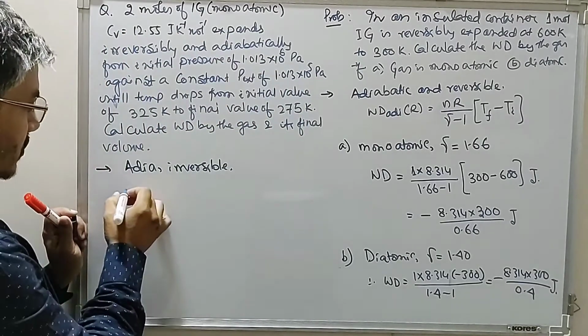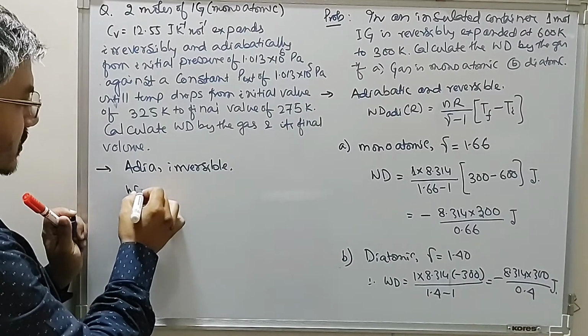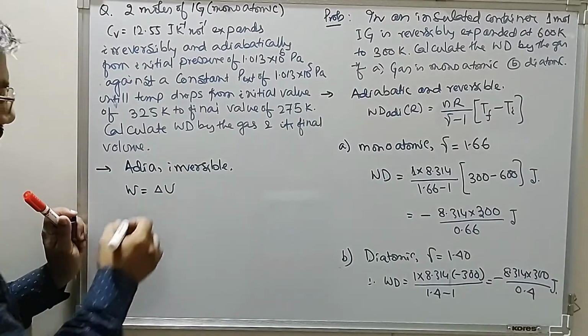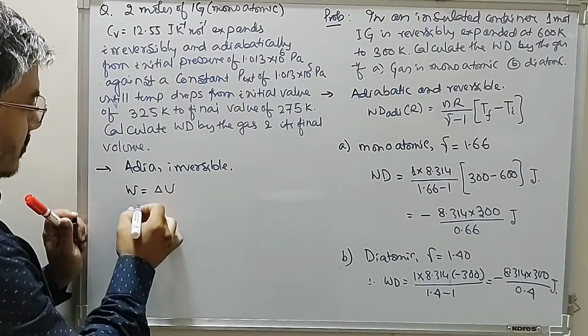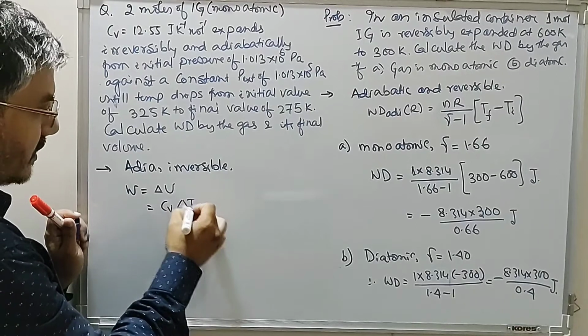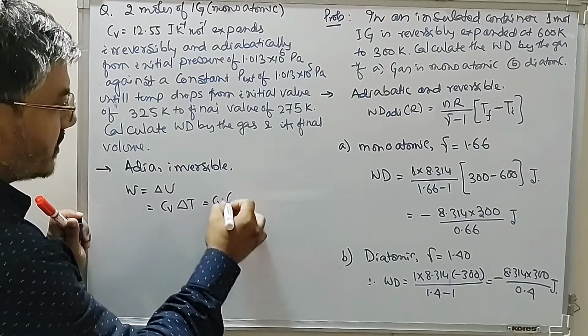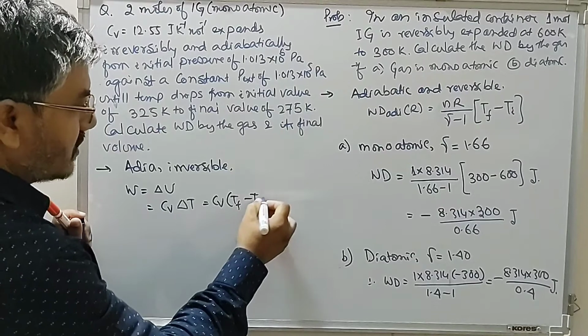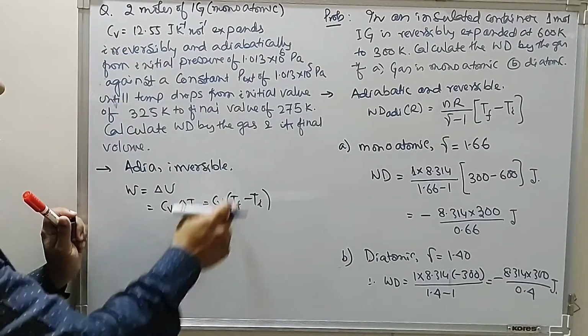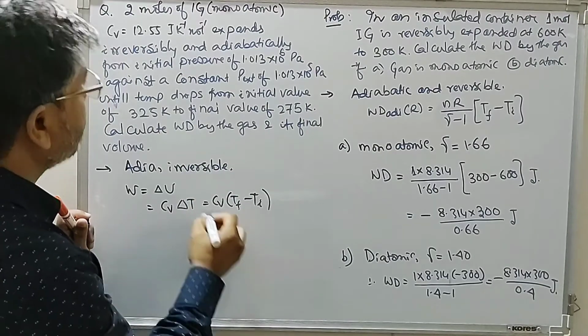So we have this work done. Work done is equal to delta U for an adiabatic process. So this work done is equal to C_V delta T, or we say C_V times T final minus T initial. The value of C_V is given here, T final and T initial are given, so we can use the values.